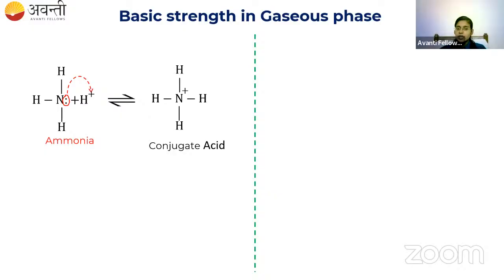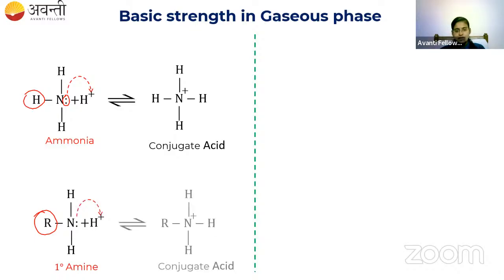Now instead of ammonia, if I take amine, if I replace one of the hydrogens by an R group, it is a primary amine, right? If I treat the primary amine with H+, again the lone pair will attack the H+, and it will form the conjugate acid. But in case of alkyl group attached amine, the alkyl group is an electron donating group. So it will donate electrons to the positively charged nitrogen and makes the conjugate acid more stable.